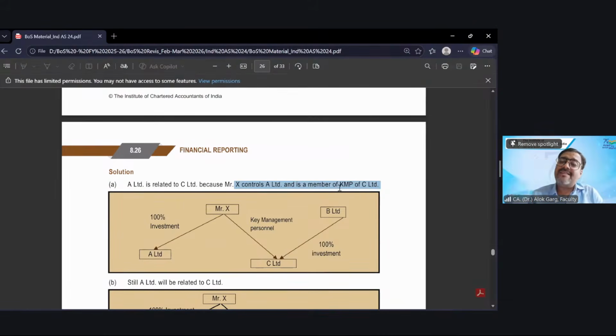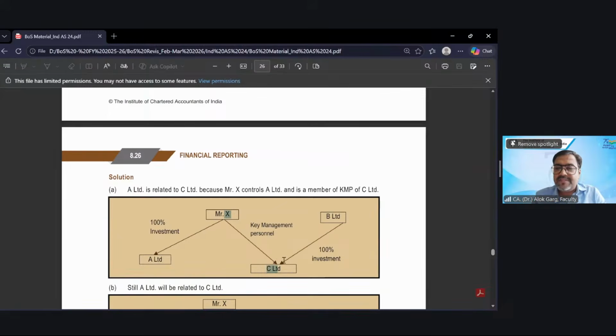Because if you see the diagram, Mr. X has a 100% investment in A, and B Limited is having a 100% investment in C Limited, right? And Mr. X is a KMP in C Limited, so the KMP inside this B Limited group is controlling A Limited also.